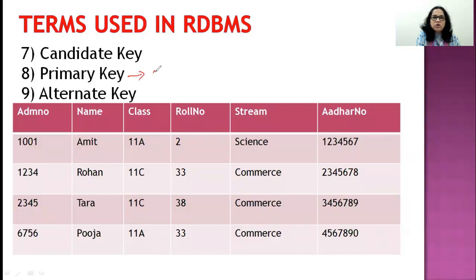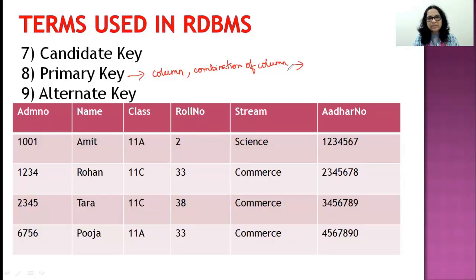So it could be a column or a combination of columns. Okay, so primary key does not necessarily mean one column. It could be a column or a combination of columns, which will help you to uniquely identify only one tuple from the relation, or only one row from the relation.